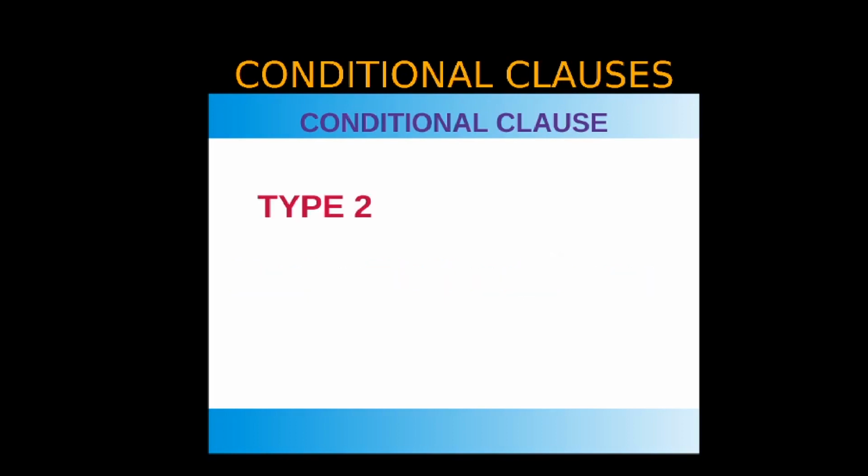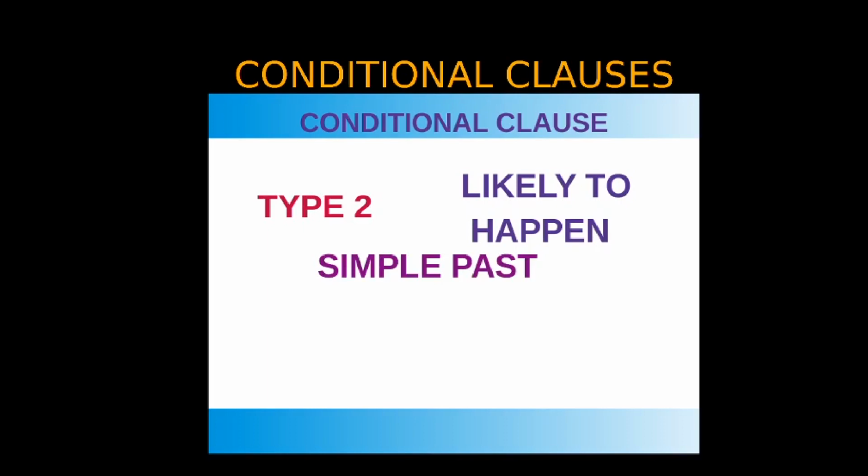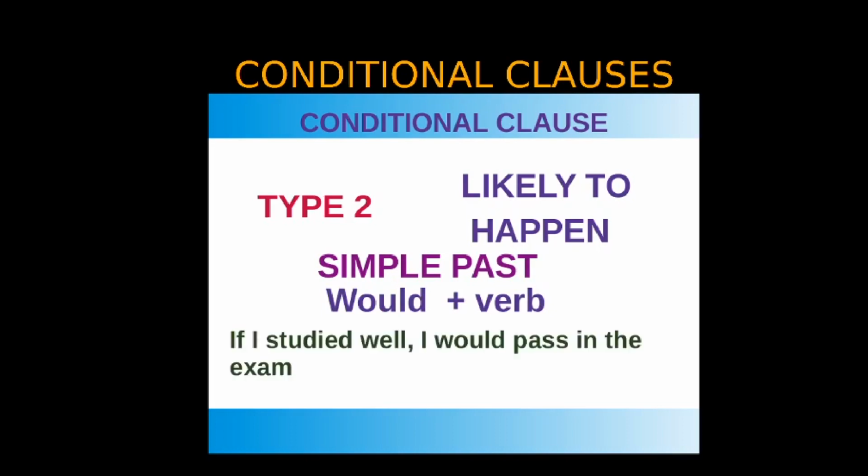Coming to type 2, likely to happen. In this, the verb is in simple past tense. So it uses the structure of would plus verb. If I studied well, I would pass in the exam. Okay, let's look at the sentence.